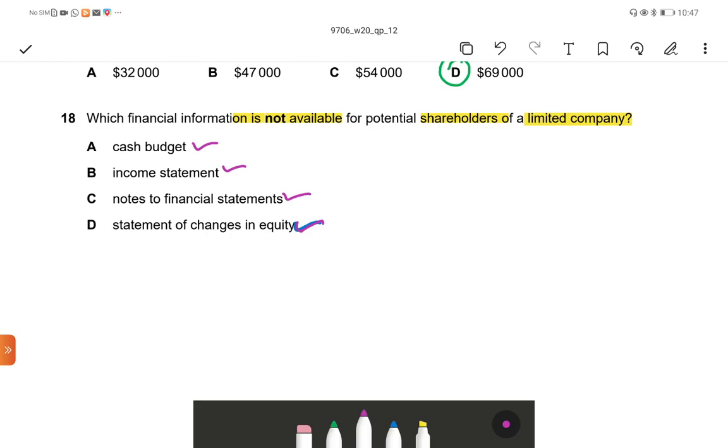Statement of changes in equity is part of the balance sheet, so this will be available to shareholders. Notes to financial statement is the extension of final accounts. It gives the explanation about the balance sheet, so that is also available to them. Income statement, definitely it is available to them. Cash budget is a financial estimation of the future, like cash inflow or outflow, and that is not available to the shareholders. So the correct answer is cash budget. The answer is easy.